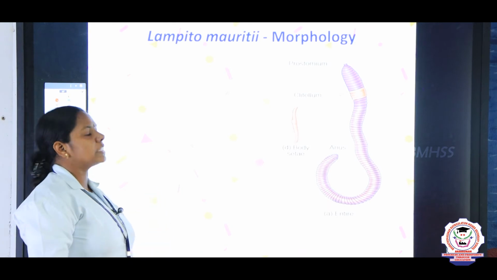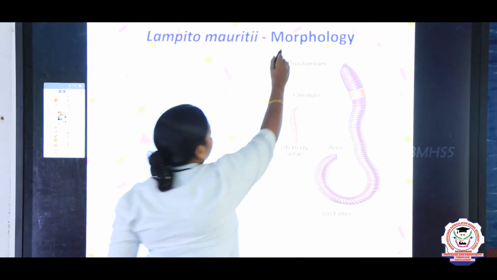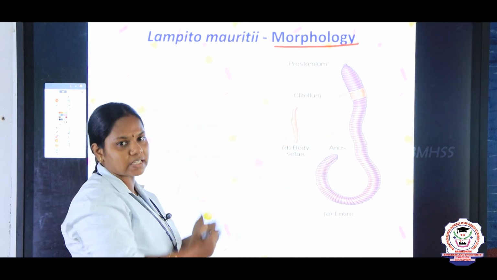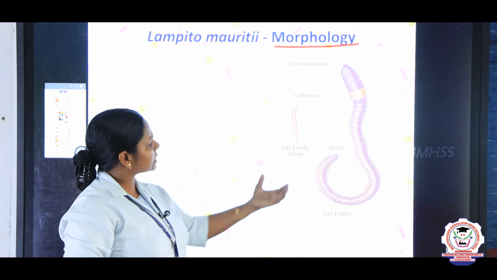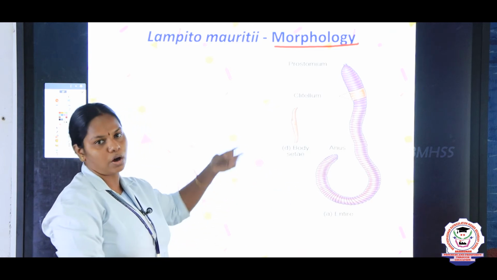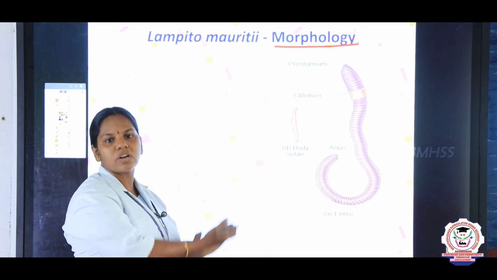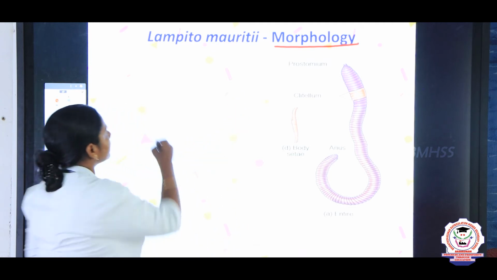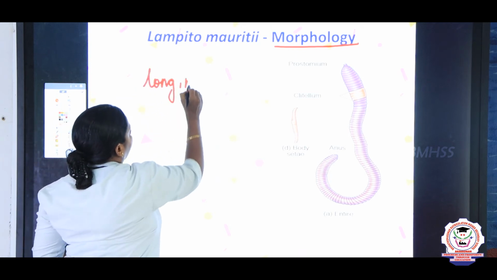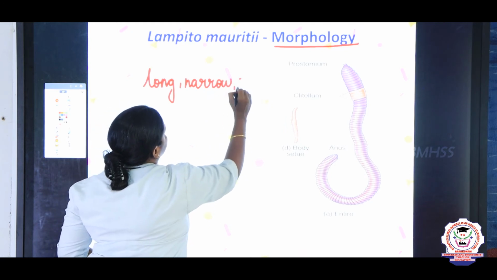Now we are going to see the morphology of Lampito mauritii. What is morphology, children? Morphology is the study of physical appearance or the external structures. So just look at the earthworm, what are the things you feel? Right? It is long and it is narrow. It is cylindrical, right? So these are all the things you can say. It is long, narrow and cylindrical.